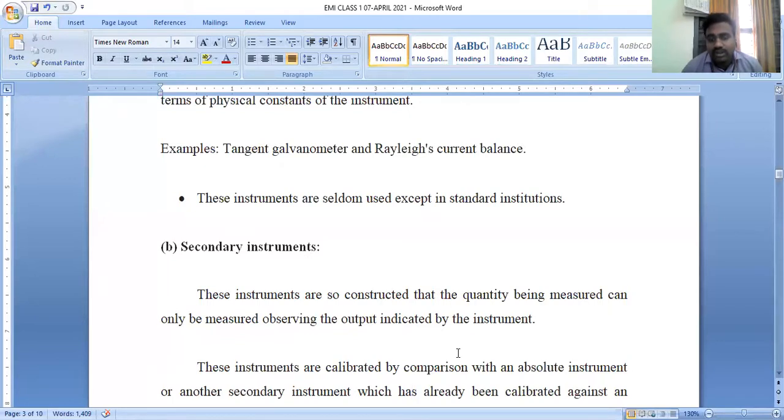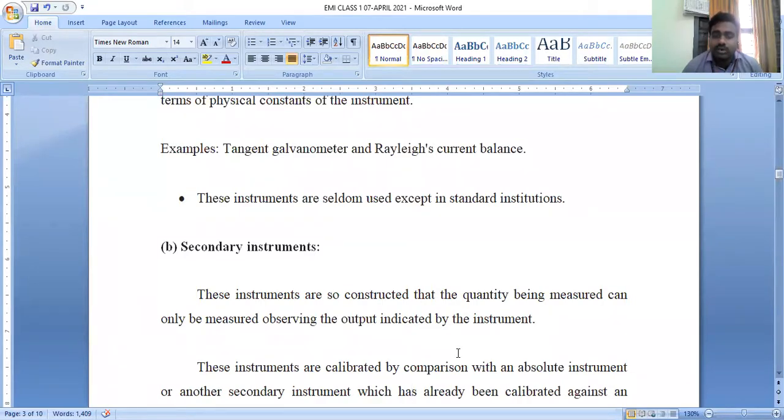How can we define secondary instruments? Secondary instruments are those which you construct on the basis of the output we are going to measure. Depending upon the output, the physical quantity may be voltage, current, or power.